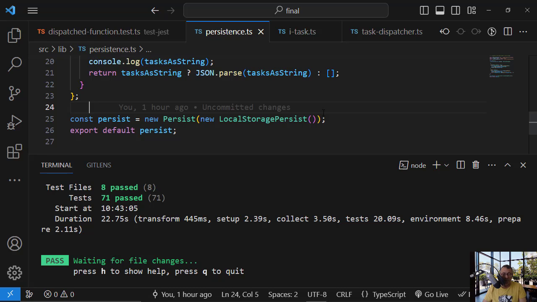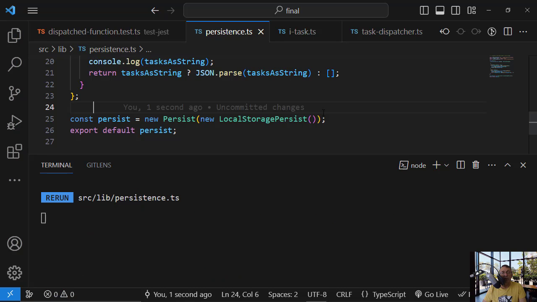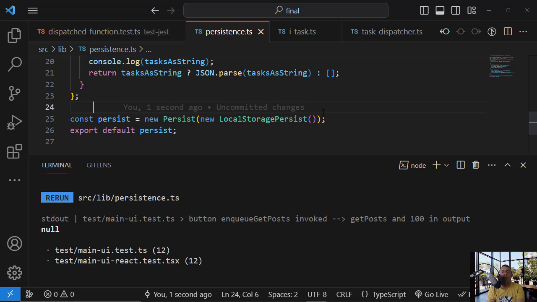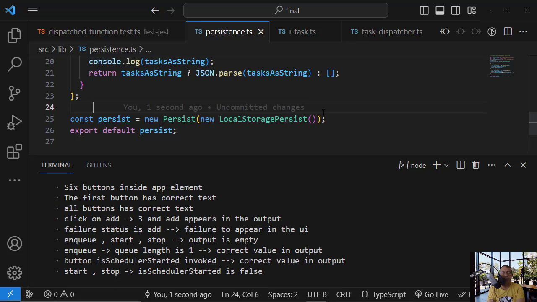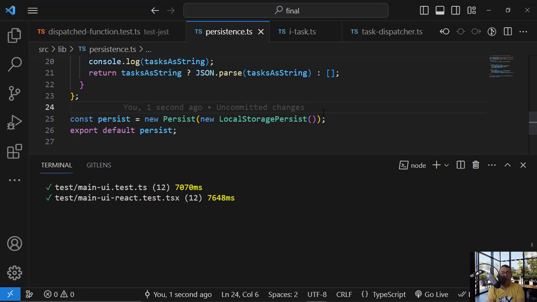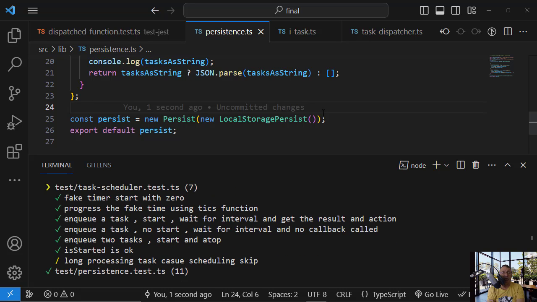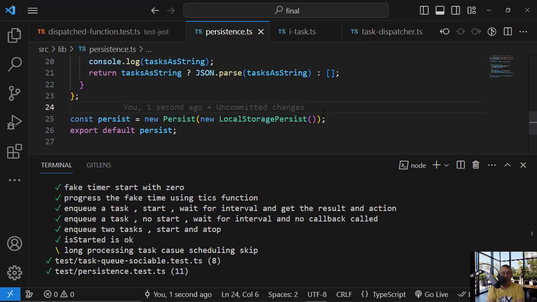So let's add some space, and let's see how much time it takes. I've added a space in persistence.ts, and let's see how much time it takes for vitest watch to invoke the relevant test.